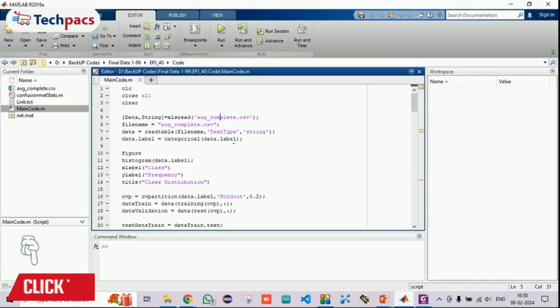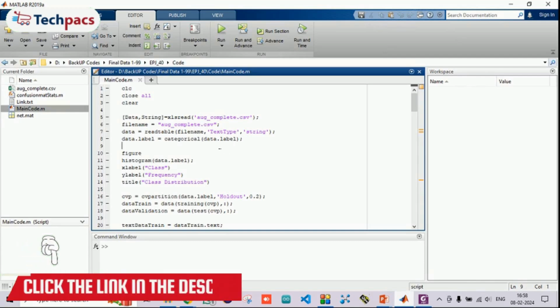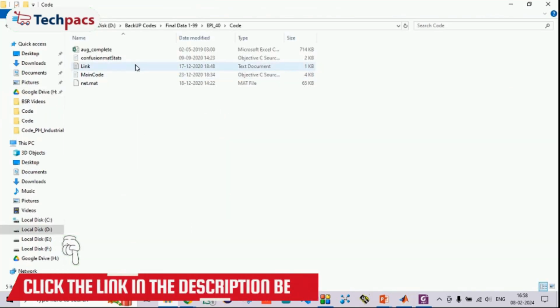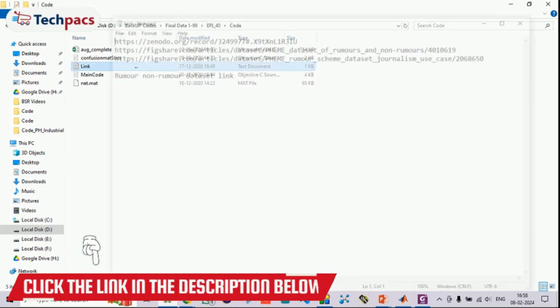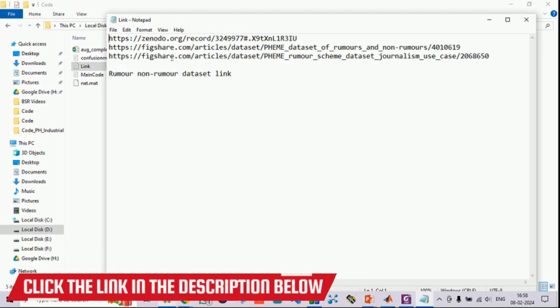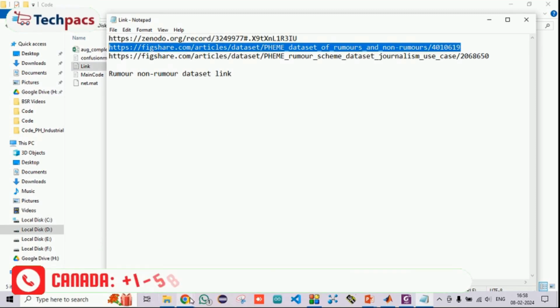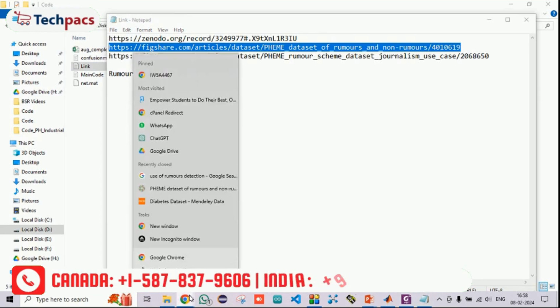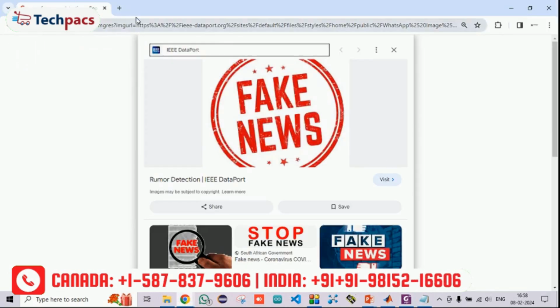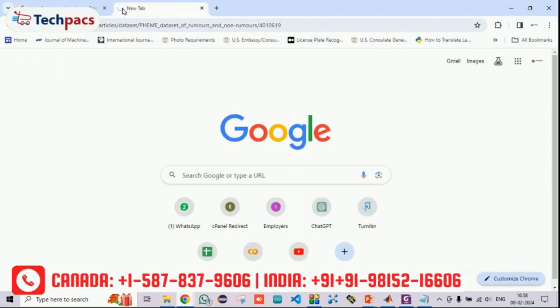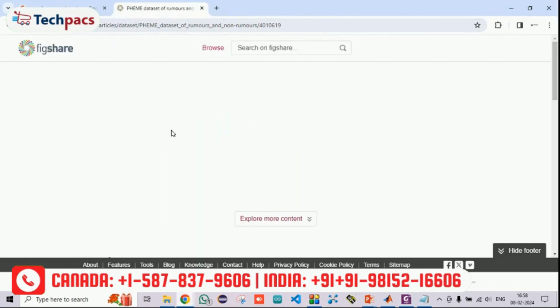Now let's see the data related to the data set. The data set is related to information which is labeled as rumor or non-rumor. We have given this text document under which the links have been given for the rumor and non-rumor data set. You can just copy it and go to your web pages from where you want to get the information. I do have this link, you can open it. For example, one of the dataset links is here.